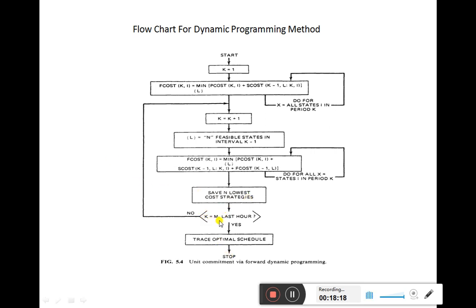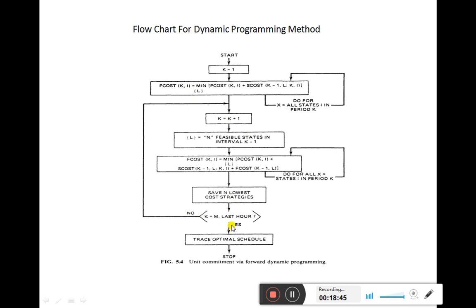Then we check whether k is equal to m, that means whether it is the last hour of scheduling. Suppose we are doing the scheduling for one day, in which there are 24 hours. We check whether we have reached the 24th hour. If not, we repeat the same thing until we are done with all values of k up to 24.